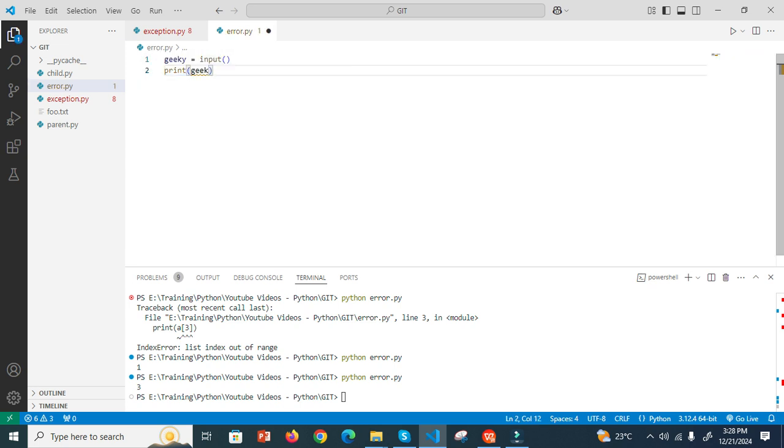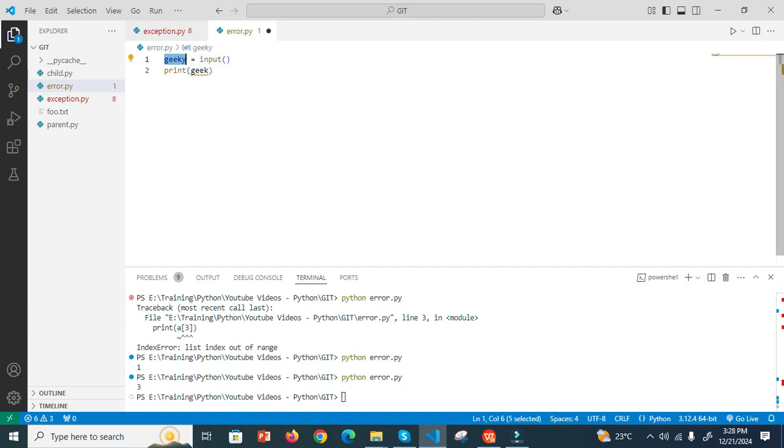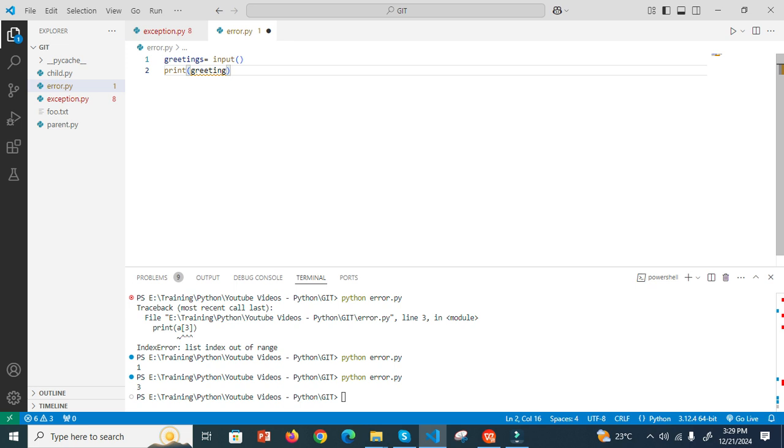Now I get the input. Okay, then I store the input in a variable, for example, let's say greetings. Now what is the issue here? I have an s missing here.